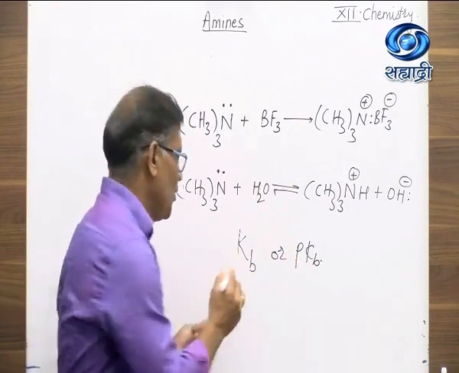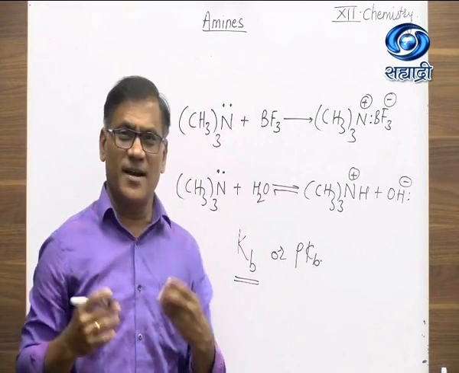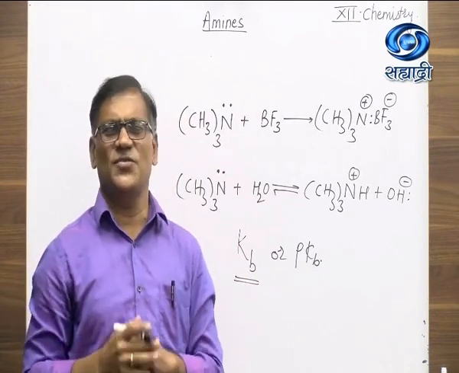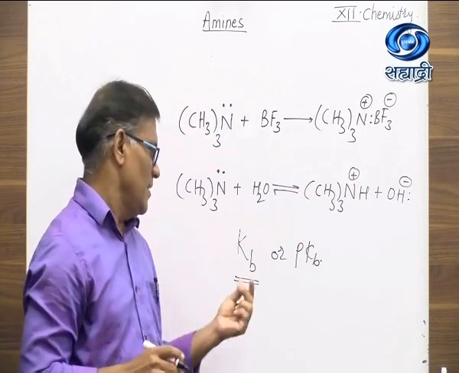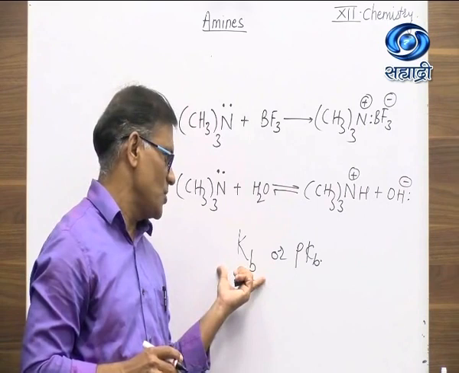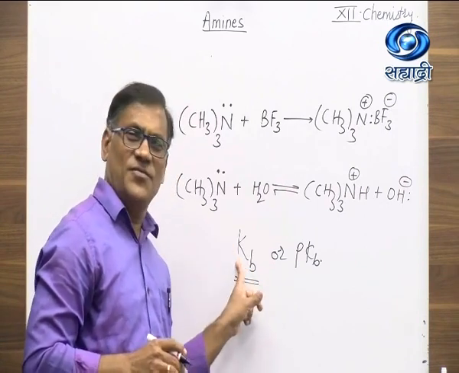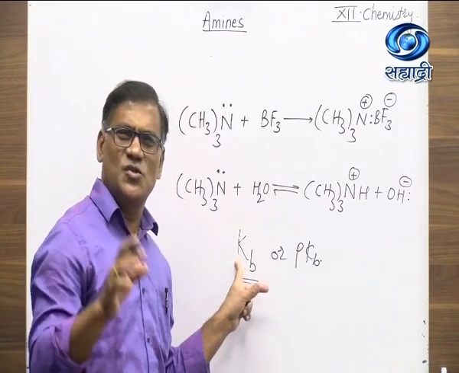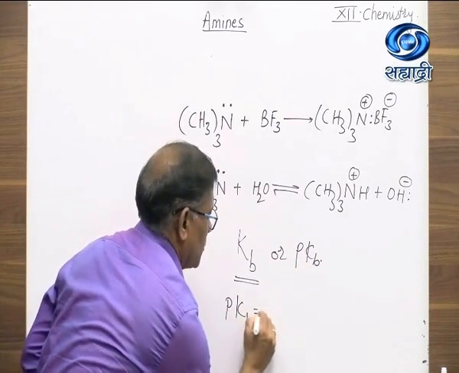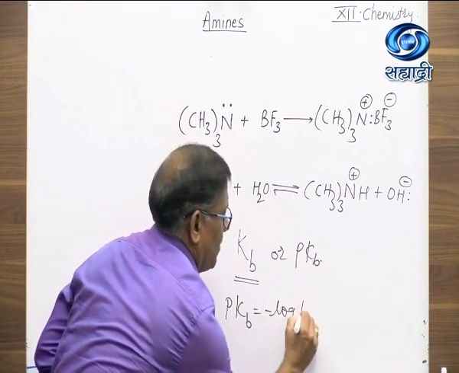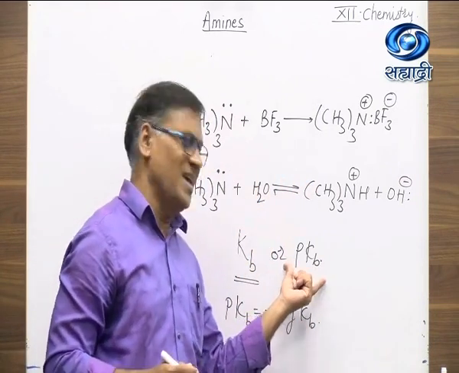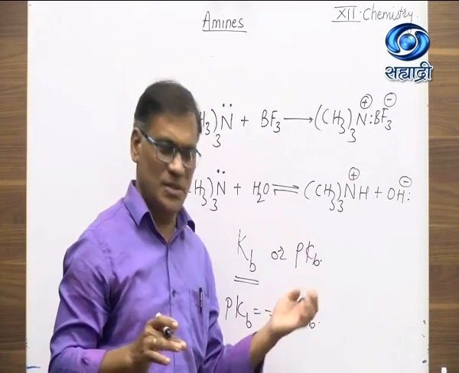If the value of Kb is greater, it is a strong base. As pKb is equal to minus log of Kb, it is just the opposite. If the value of pKb is less, it is a strong base.